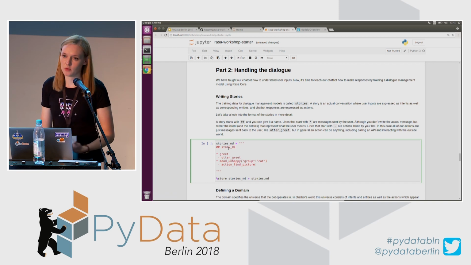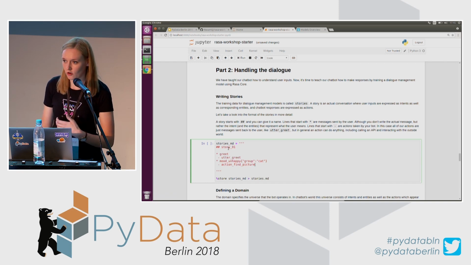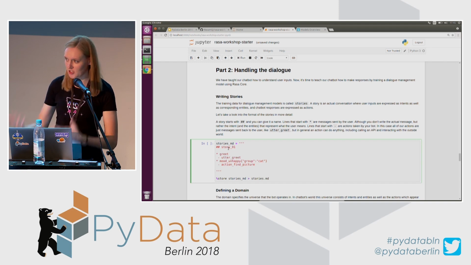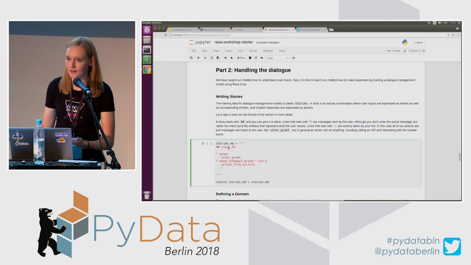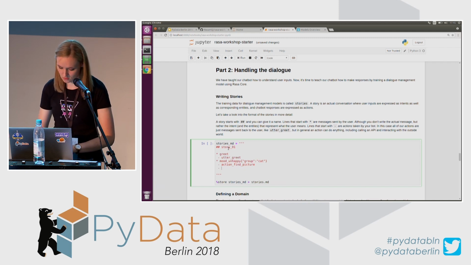And as I said, there can be more than one action for a user input. So a chatbot could find a picture, and it could also ask something else like, did it help, for example. So it could also be an utterance, let's say, better, like, do you feel better?